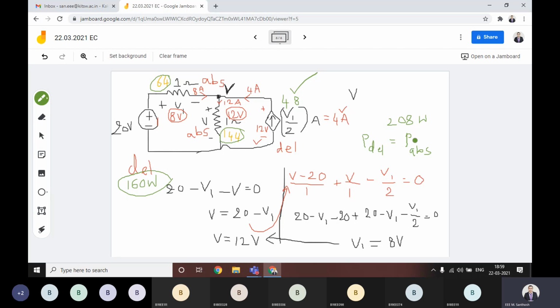Tell me. It is equal to 0 only, right? In the mesh analysis, you are getting 0, obviously. 8 volts, 12 volts, both are equal to 20, and this one is minus 20. If you apply KVL also, it is obeying, I think so.